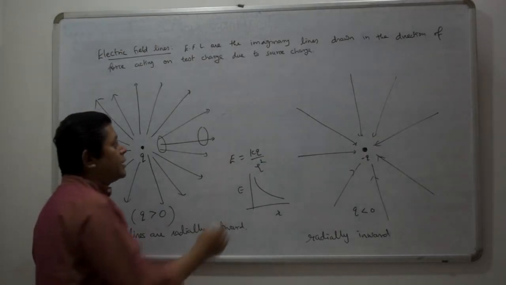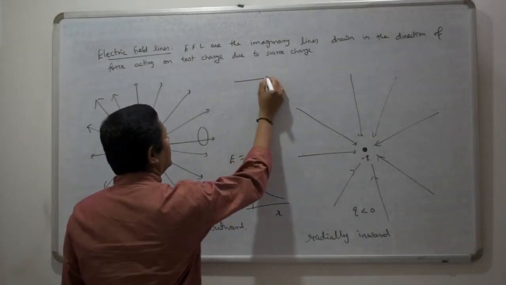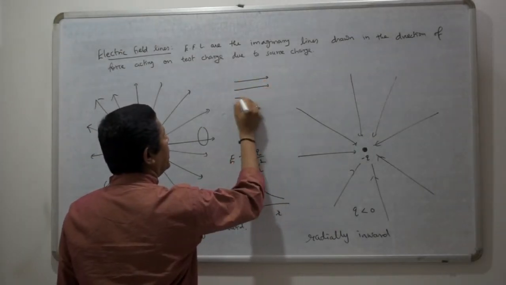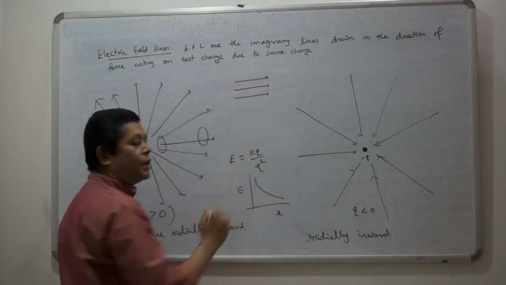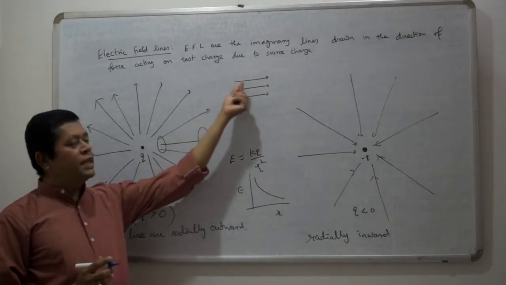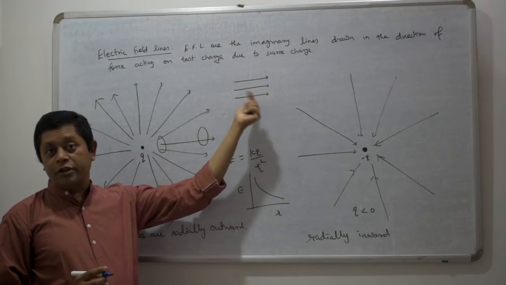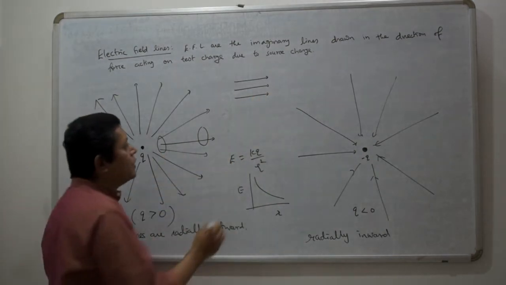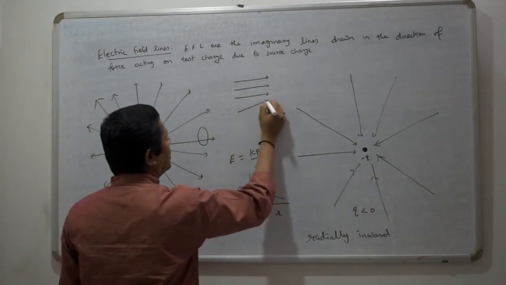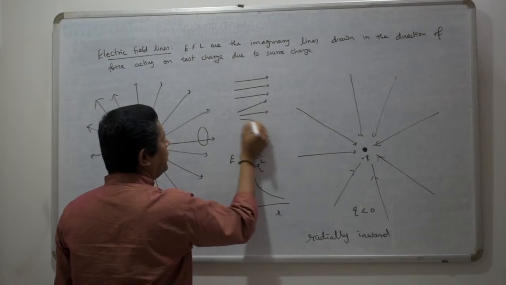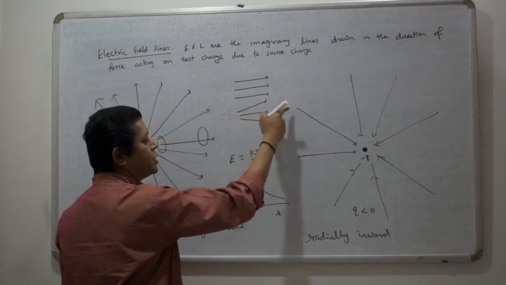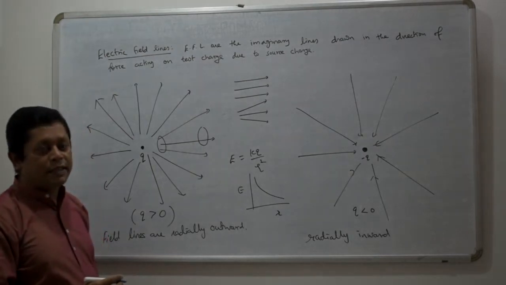So if in a certain region field lines are shown like this, let's say they are parallel field lines with equal spacing, what can you say? Because the density of field lines is uniform everywhere, it is a uniform electric field. If field lines are moving away from each other, then in this direction electric field decreases.